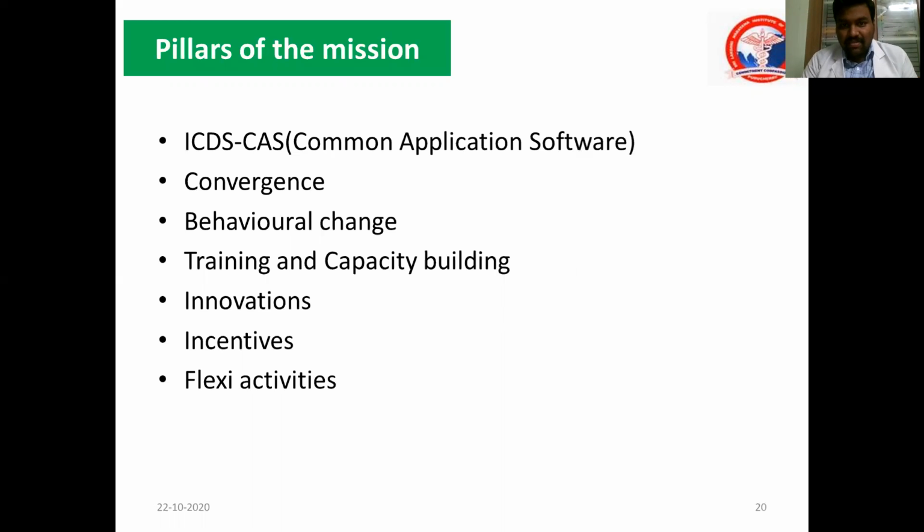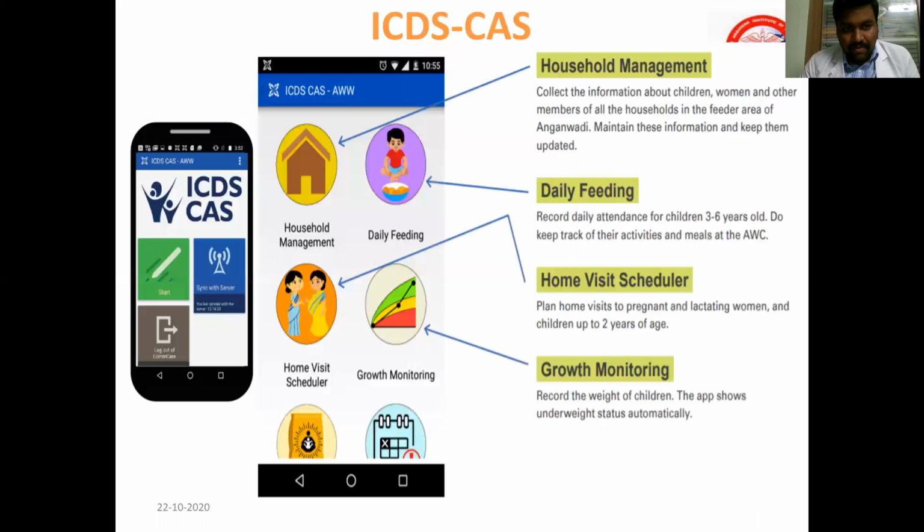What are the main pillars? Okay, the supporting pillars are based on the proposals. It is a real-time digital monitoring system now. Based on that, ICDS-CAS has been developed. That is Integrated Child Development Services Common Application Software. This is the software where the Anganwadi teacher will have it on a tab or cell phone. And what are the features in this tab? Household management: collect the information, demographic profile, what the households are, what the health status is, etc., can be collected and kept in the household management part.